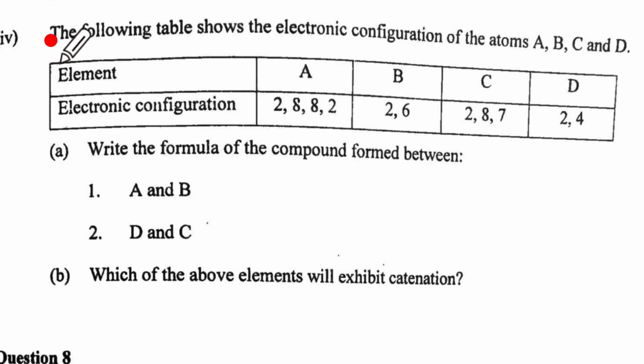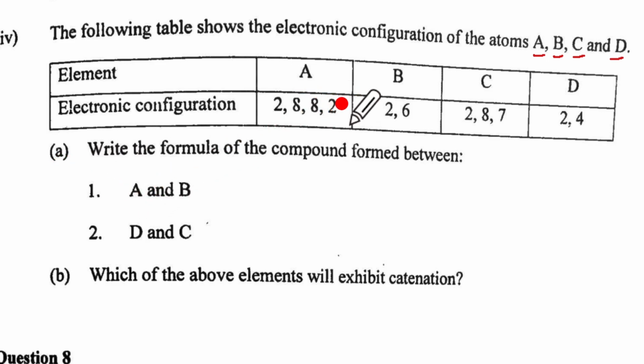The fourth subpart of question 7 gives us a table and the electronic configurations of A, B, C and D elements. So A has 2, 8, 2 as the electronic configuration, B has 2, 6, C has 2, 8, 7 and D has 2, 4. Write the formula of the compound formed between, that is your A part.